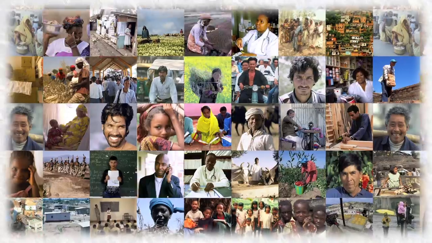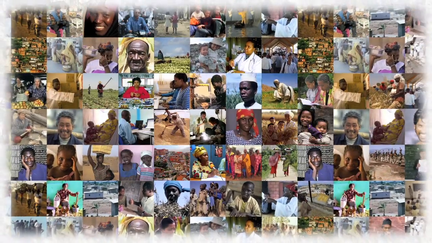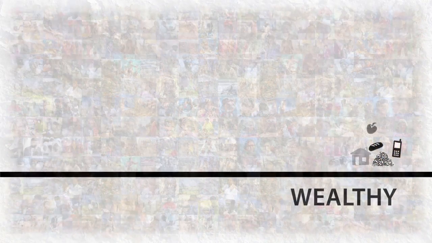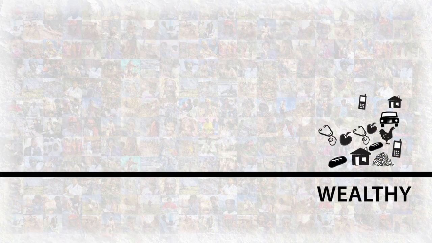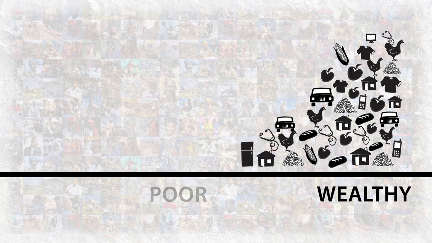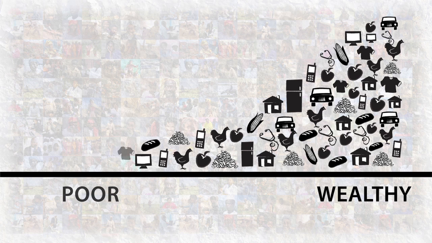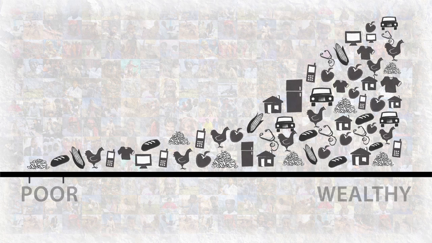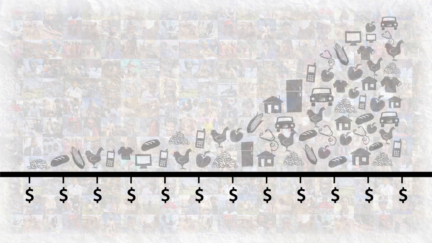From the collected data, a range of consumption and income can be created. People with the highest well-being are shown to the far right. They enjoy many goods and services in a wide variety of forms. Those with the lowest well-being are shown to the far left. They have access to limited goods and services. To compare this data, monetary values are usually assigned.